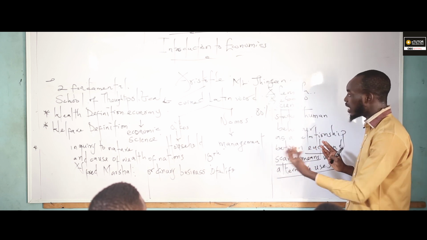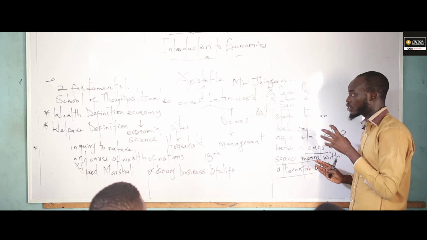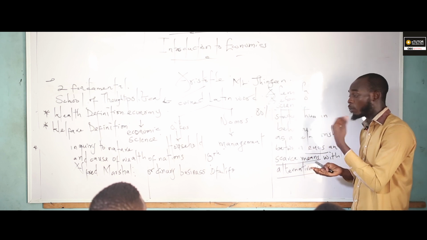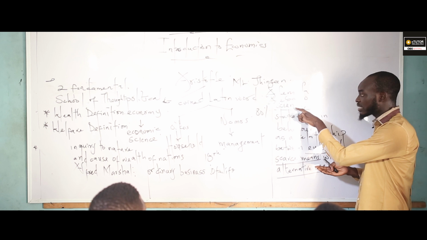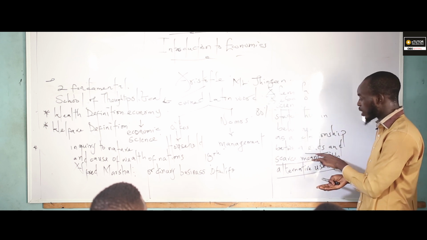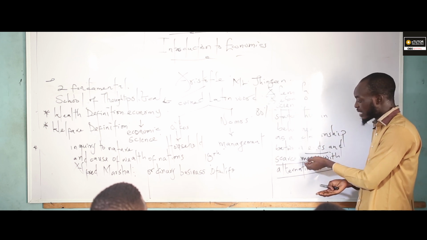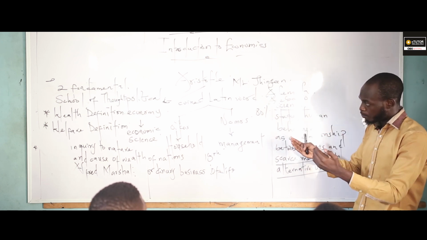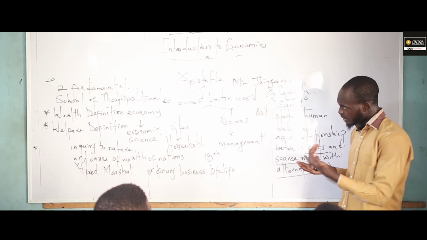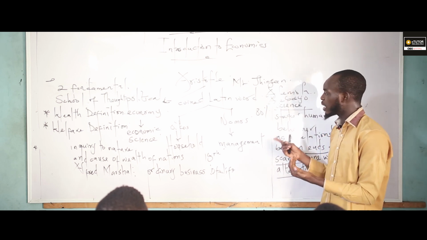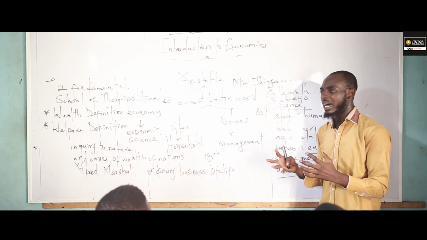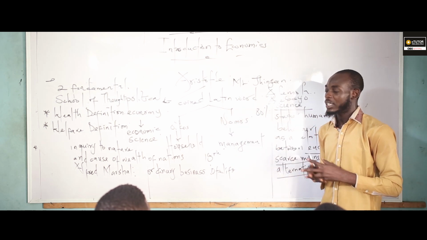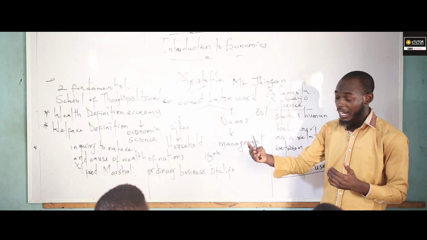So based on that, let's go back to the definition of Lionel Robbins. Like I said, we need to underline or pinpoint some things. The first thing is science. The second thing is what? Ends. The third thing is what? Scarce means. And the fourth thing is what? Alternative uses. Now, another problem is showcased. The first problem is, is economics regarded as a science or a social science? That's another problem entirely.